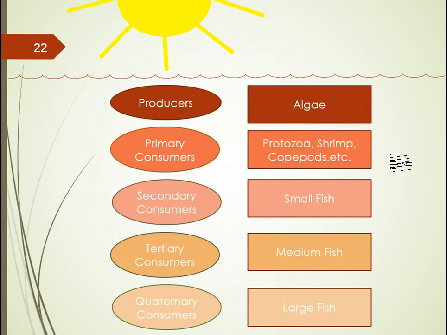They in turn are food for small fish as the secondary consumers, which then are fed upon by the tertiary consumers, quaternary consumers, etc. So if we were to remove all the algae from any marine or aquatic environment, all these other organisms shown below algae would cease to exist. So it's pretty amazing how important these little living organisms are for the ecosystem on our planet Earth.